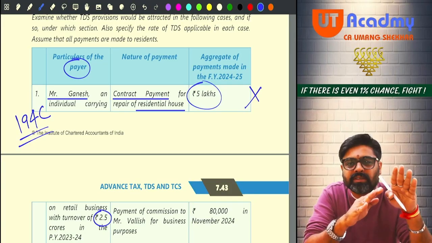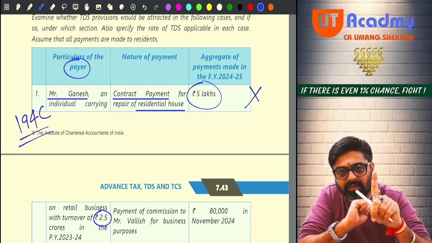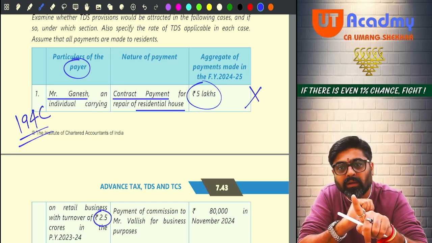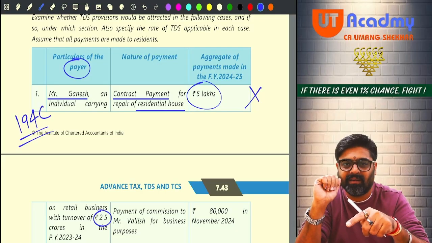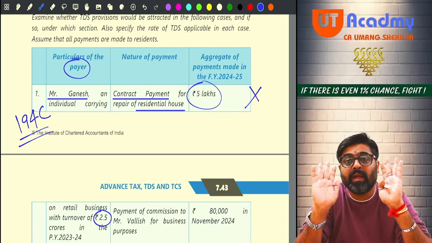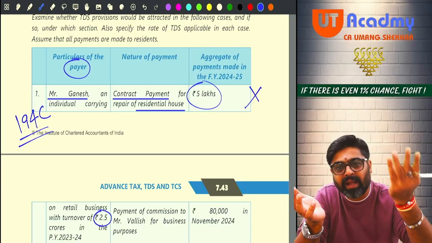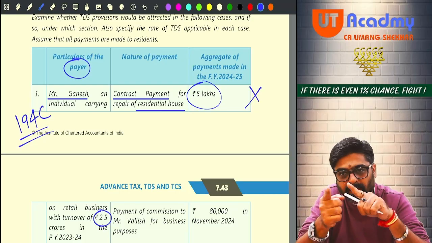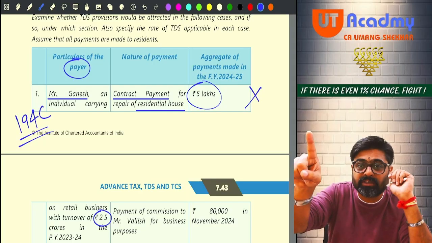194M for the first time is not applicable here. Why? Because 194M gets attracted only if you are an individual whose last year turnover is not more than 1 CR. Because of that reason, he is not getting covered under 194M. And even if he would have got covered under 194M, still 194M was not attracted because the payment is not more than 50 lakhs. Getting my point? In the first point I am talking about.